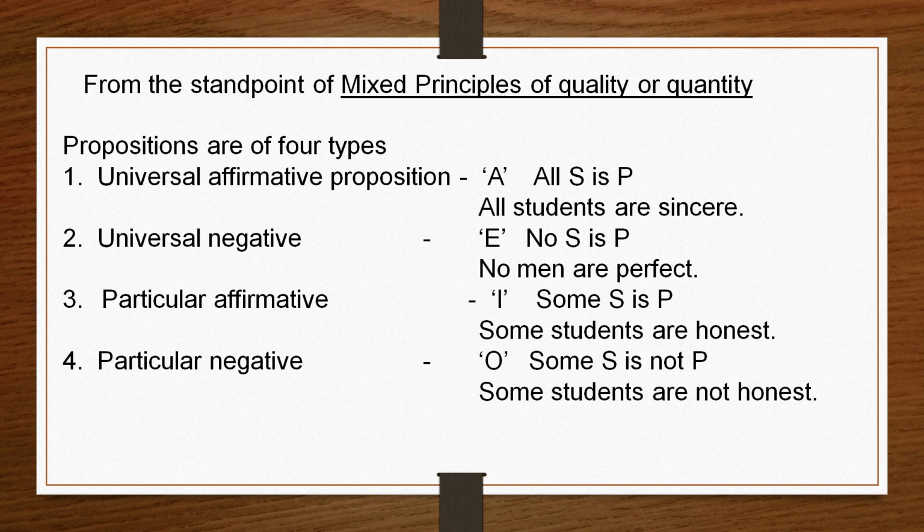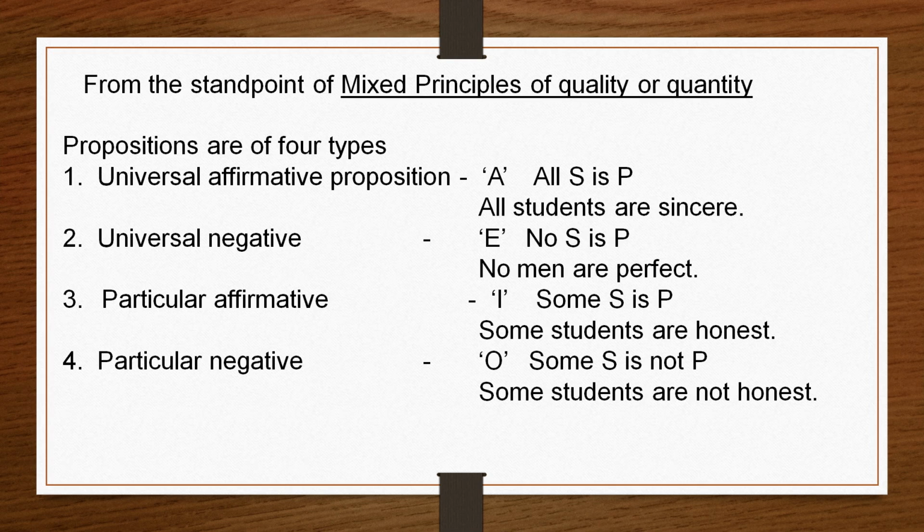Now, let us see the symbolic examples of these propositions. Universal affirmative proposition is A proposition. The symbolic example is: All S is P. S stands for the subject and P stands for the predicate. This is the symbolic example. Then the concrete example: all students are sincere.